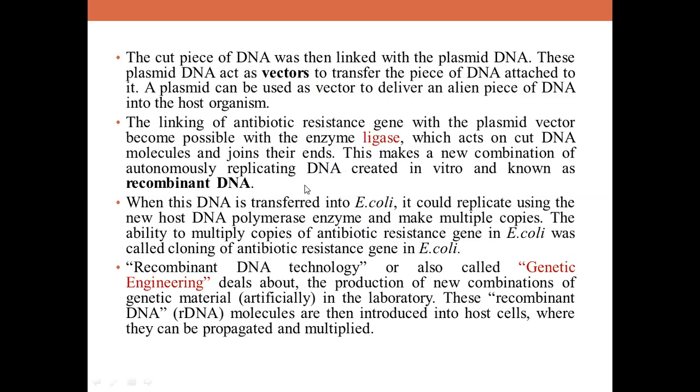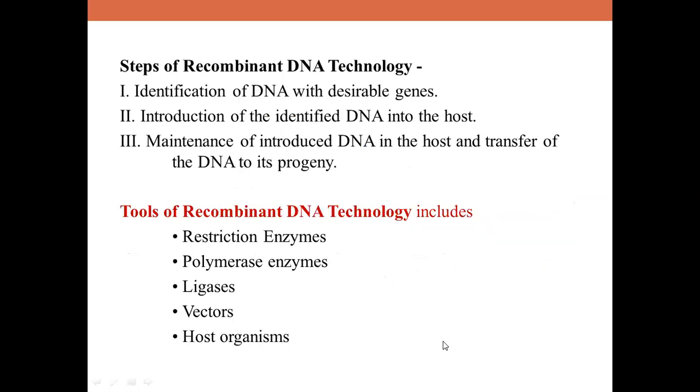And when this DNA is transferred into E. coli, it could replicate using the host DNA polymerase, of course. It uses the host enzymes and makes copies of itself, and this ability to multiply copies of the antibiotic resistant gene in E. coli was called cloning of the antibiotic resistant gene in E. coli. Recombinant DNA technology, also called genetic engineering, deals with production of new combinations of genetic material in the laboratory, and these rDNA molecules are then introduced into the host cells where they can be propagated, as I said earlier.